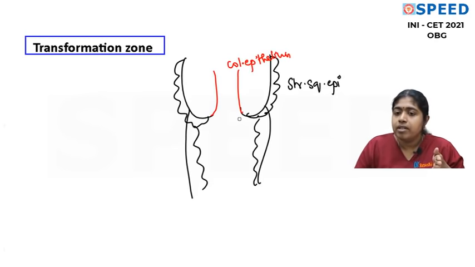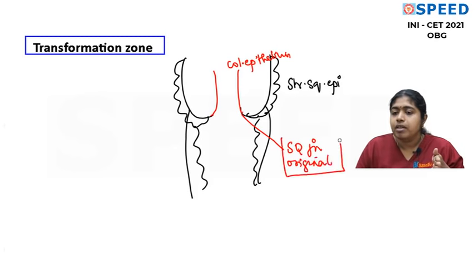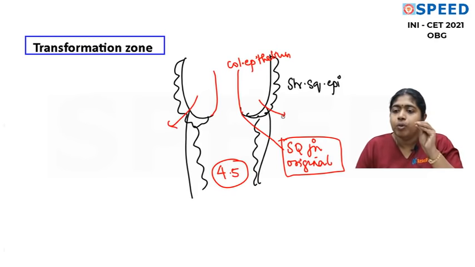So what junction do we have? We have the squamo-columnar junction. Let me mark it as the original squamo-columnar junction, which is before puberty. Before puberty, a girl has only one squamo-columnar junction. Now what happens during puberty? After puberty, vaginal pH becomes acidic. There is also a slight opening of the cervix, which we call slight eversion of the cervix.